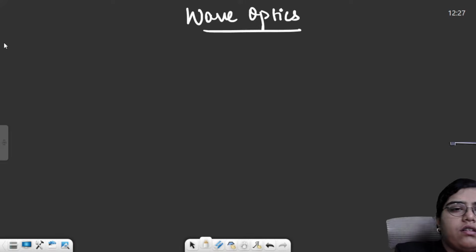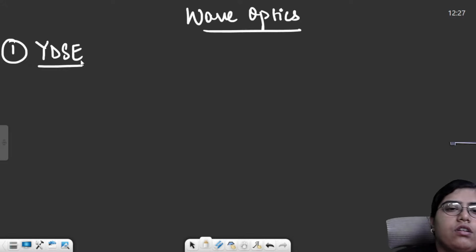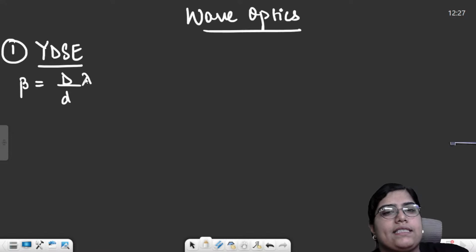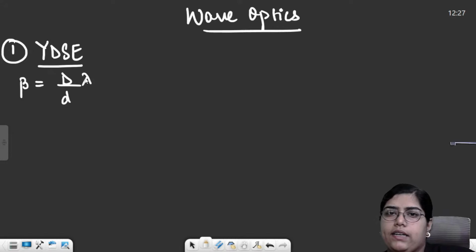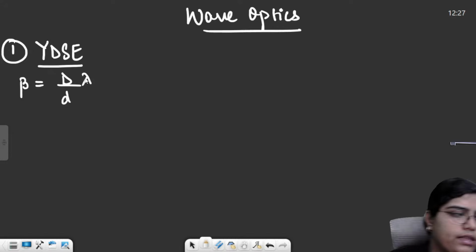Then we saw two experiments from the point of view of numericals. First was Young's double slit experiment, and second was diffraction. For Young's double slit experiment, first of all, we saw a formula for calculating the fringe width. Fringe width was capital D by small d into lambda. Capital D is the distance between the screen and the slits, small d is the distance between the two slits. Lambda is the wavelength, right?